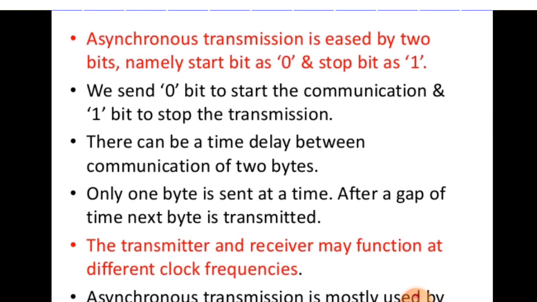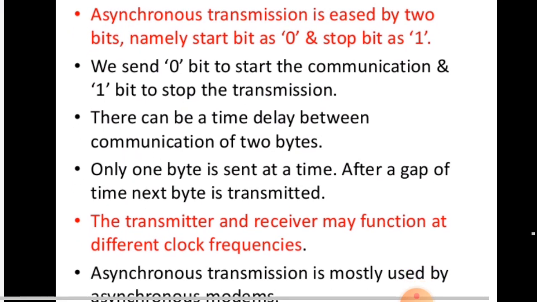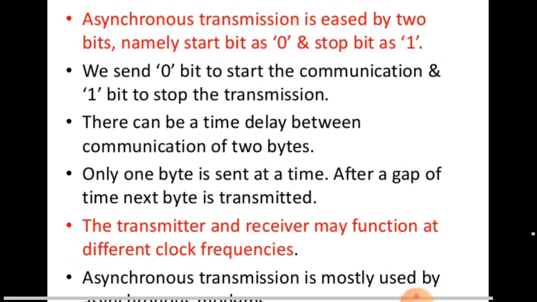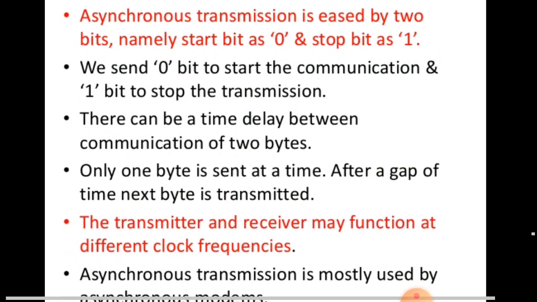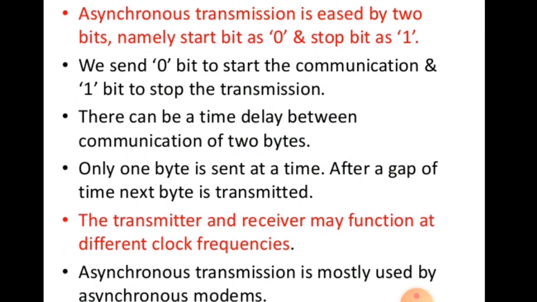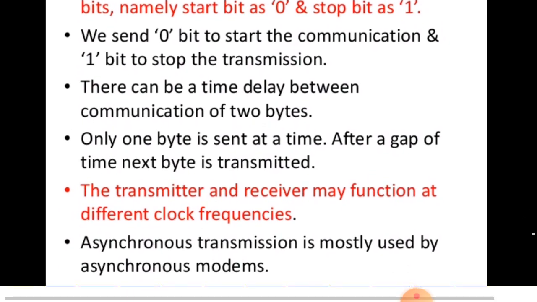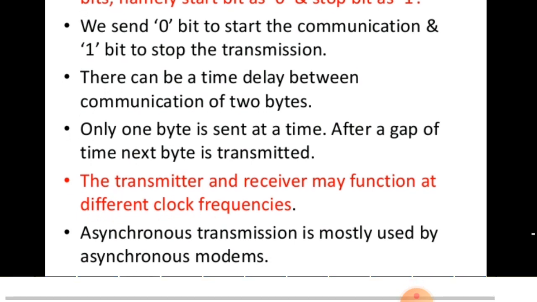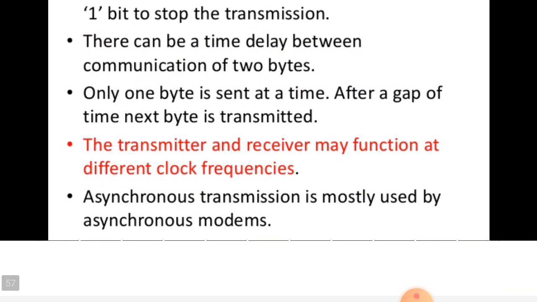There can be a time delay between communication of two bytes. One byte is sent at a time. After a gap of time, the next byte is transmitted. The transmitter and receiver may function at different clock frequencies. Asynchronous transmission is mostly used by asynchronous modems.